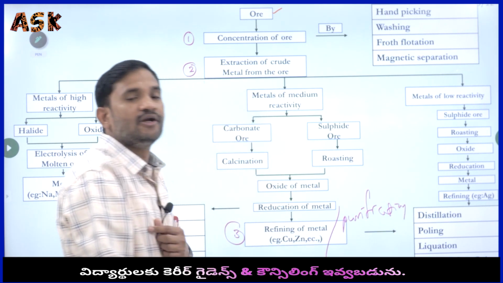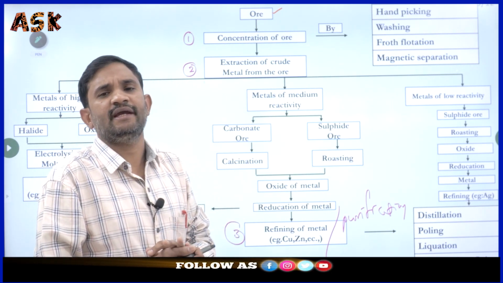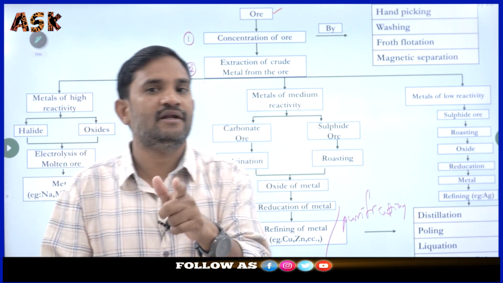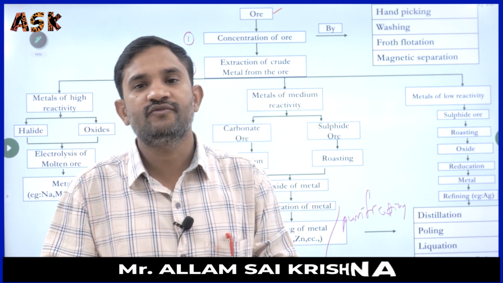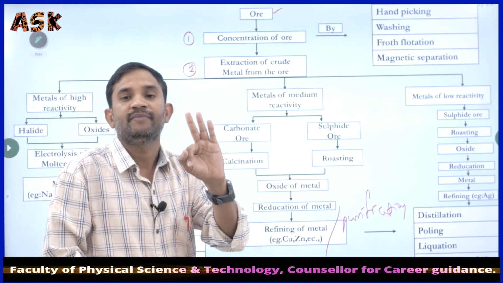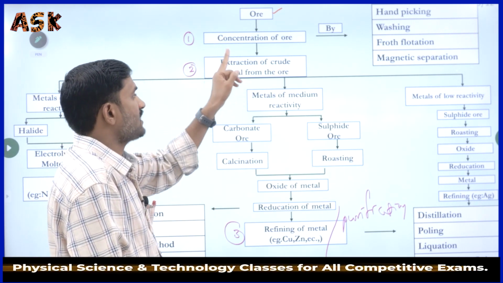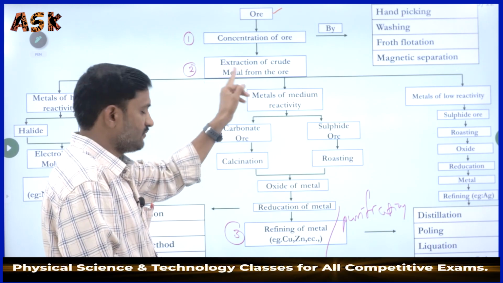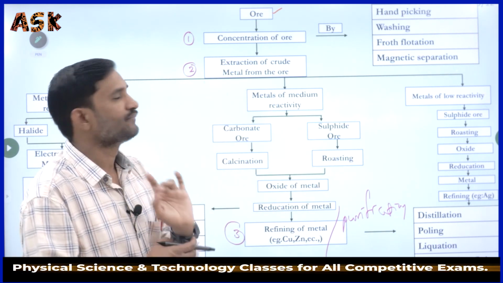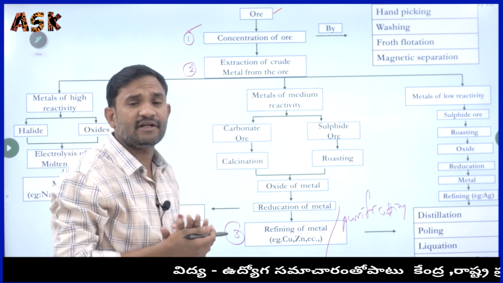We consider it as what? Purification. Three steps we have to follow. Maybe in the examination they can ask what kind of steps we have to follow to extract the metal from the respective ore. We have to follow three major steps. What are those? Concentration of ore, extraction of the crude metal from the ore, and third one refining, otherwise purification. Okay, three steps.